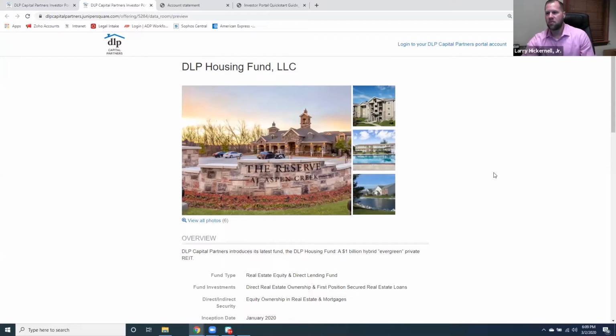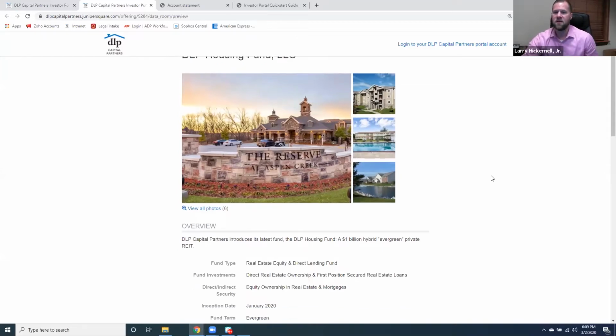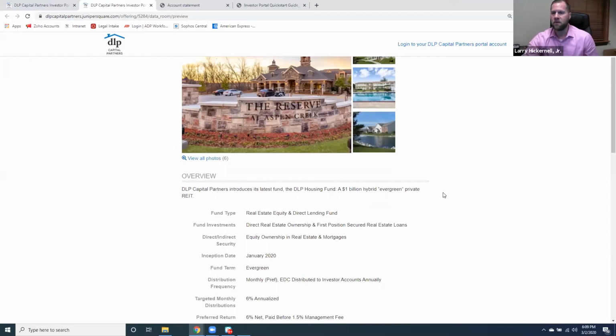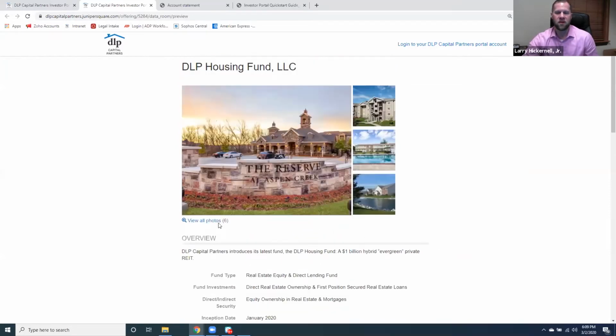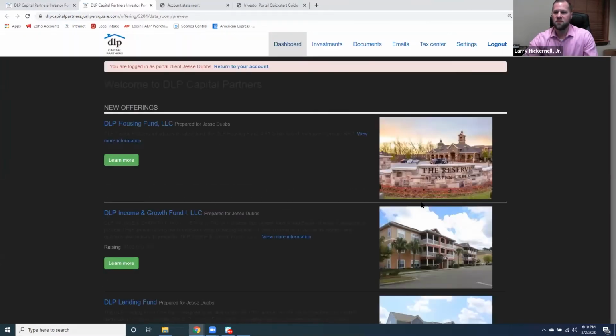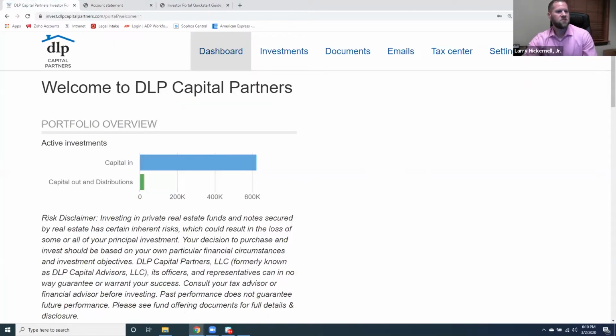Now this is the page for our brand new DLP housing fund offering. It's our $1 billion hybrid REIT that we've been talking about. We're very, very excited for the launch of this fund. So you can see here on the offerings page, viewing all photos. You can look at any number of different kinds of photos here for any of our offerings, as well as additional information.